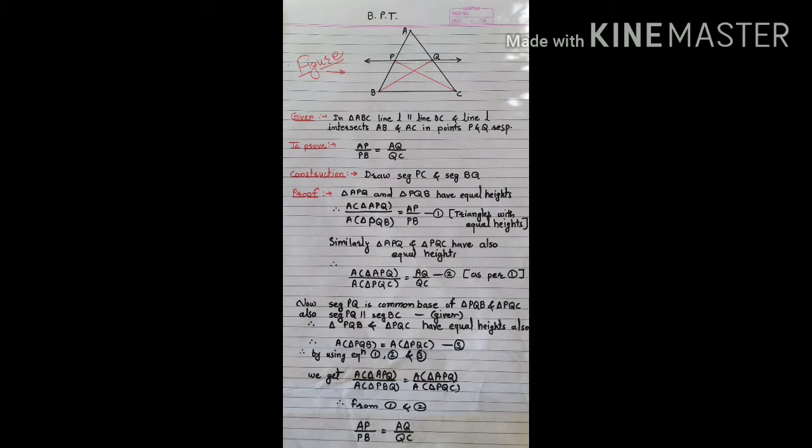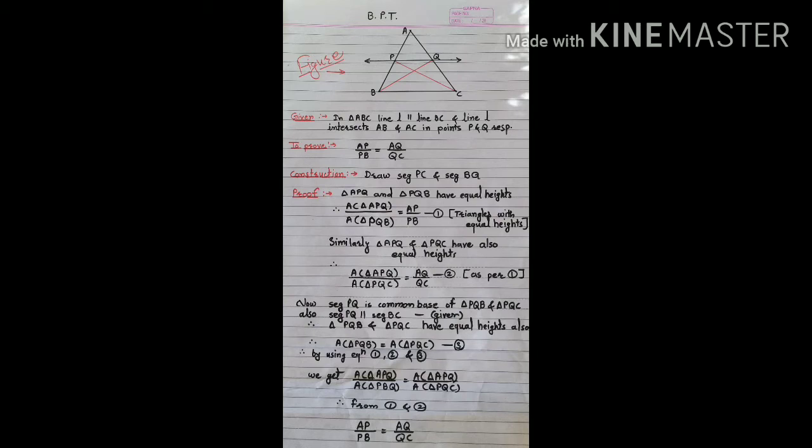Now, to prove is, AP upon PB is equal to AQ upon QC. For that, the construction is, draw segment PC and segment BQ.